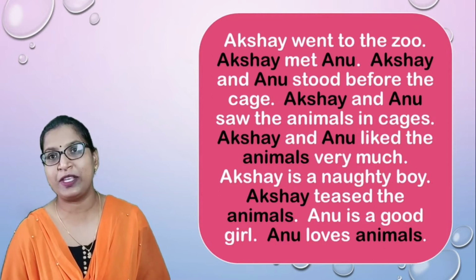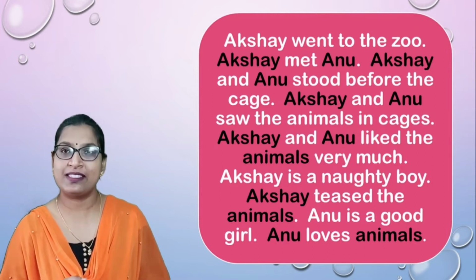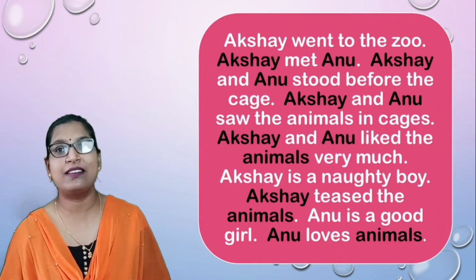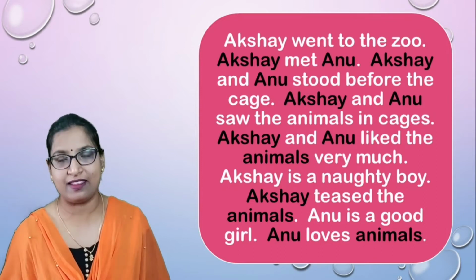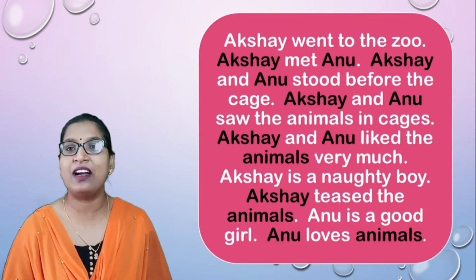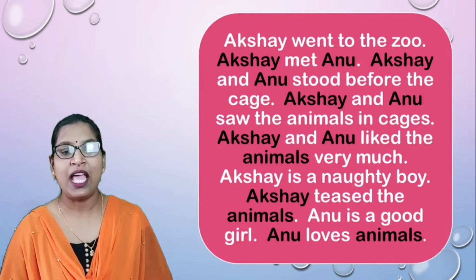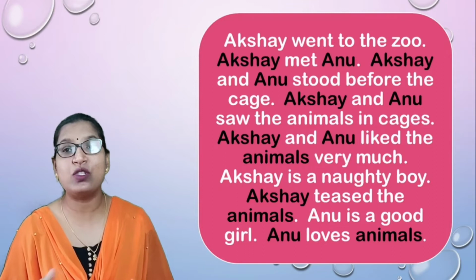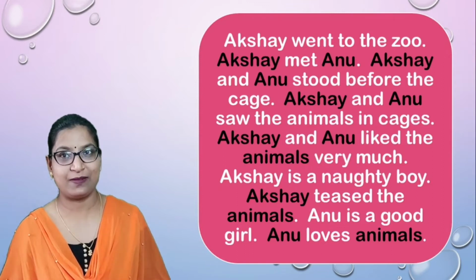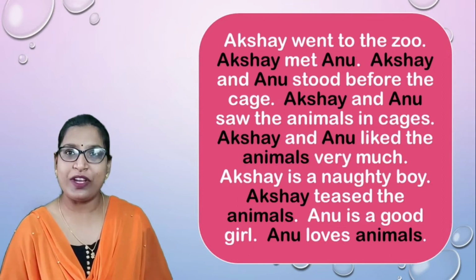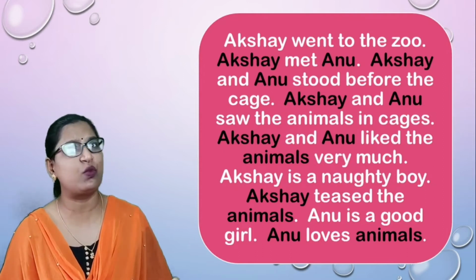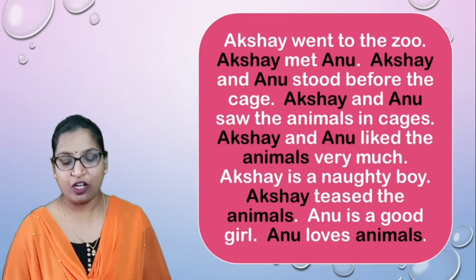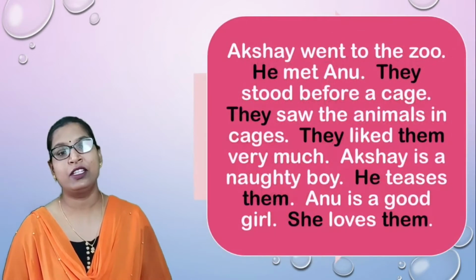Now in this passage you can note the nouns. What are the nouns? First of all, you should be able to recognize. Yes, names of all the persons, places, things, animals, all these are the nouns. So here the nouns are Akshay, Anu, animals, and dear children, we can see these nouns are repeated a number of times. And when we read it in a flow, sometimes we find it difficult to understand. It doesn't look good.